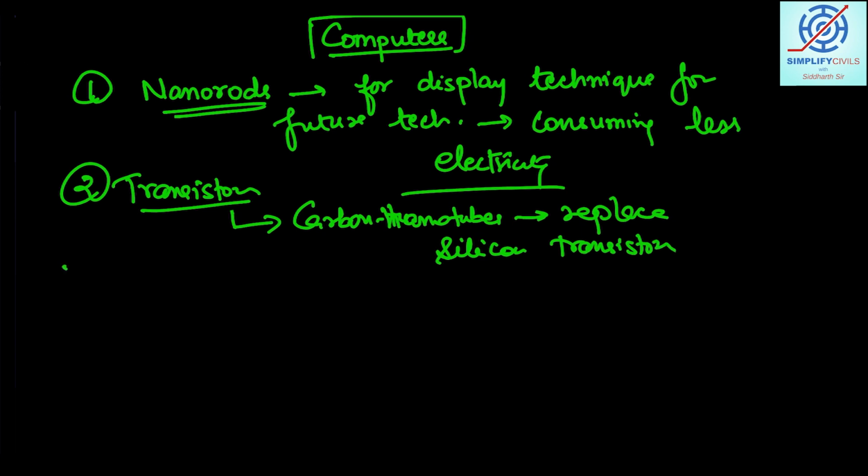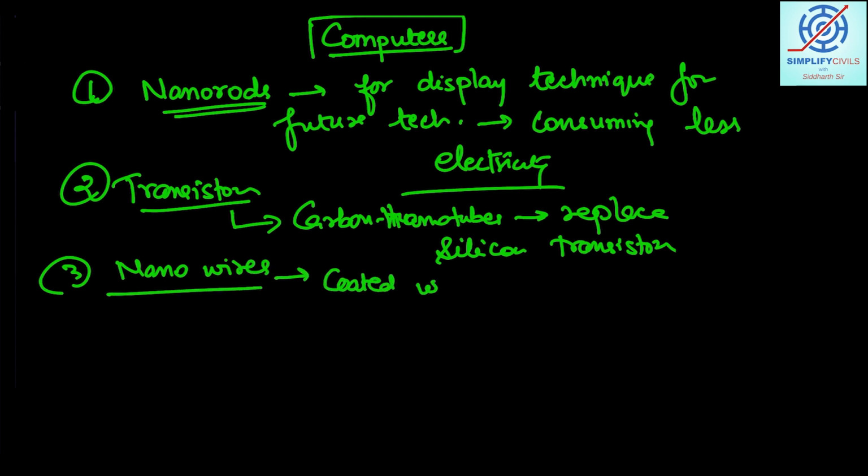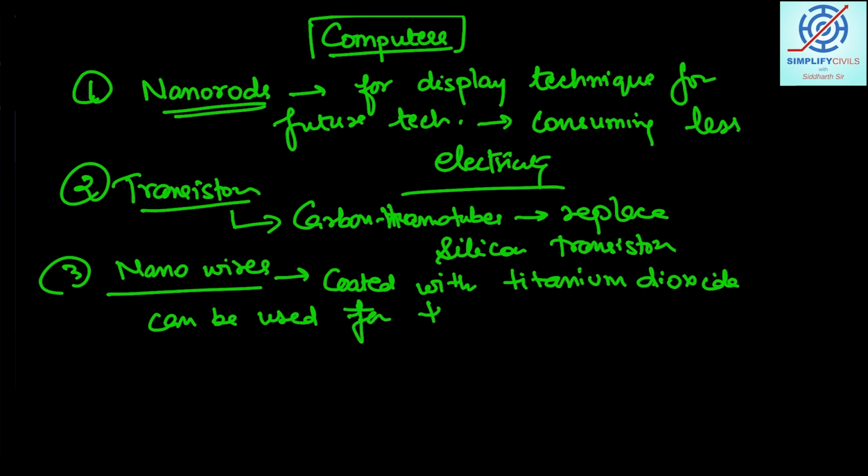In addition, students, there can be nano wires coated with titanium dioxide that can be used for memory devices.